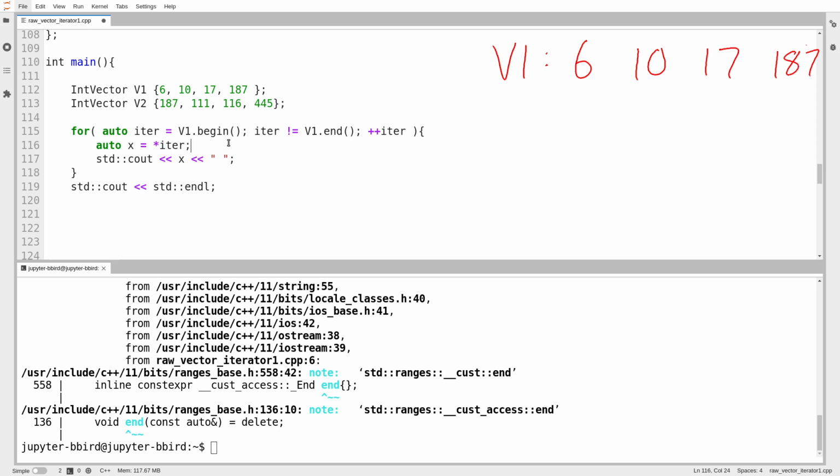So when you write a for each loop that says for auto x in v1, you're really getting something that looks like this. The compiler tries to translate it like this. How it gets begin is a little bit more complicated than this. There are other ways of providing a begin function than just v1.begin, but we're going to work with that. So when you use for each loops, you're using iterators.